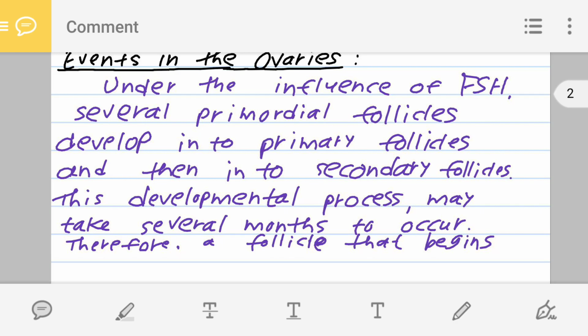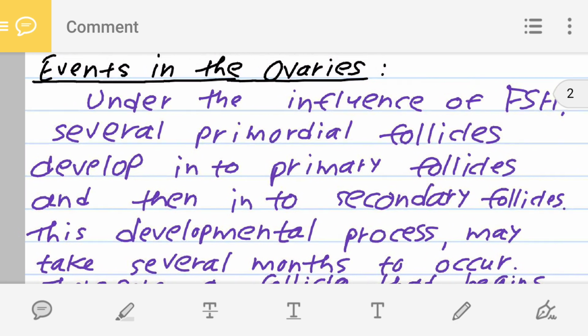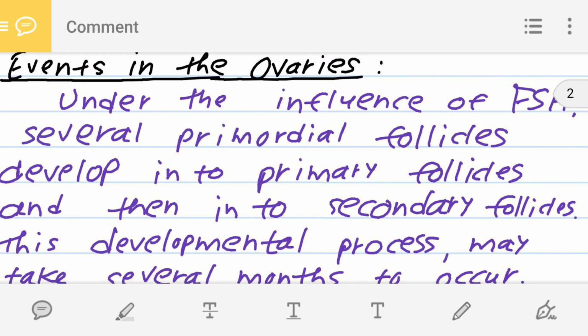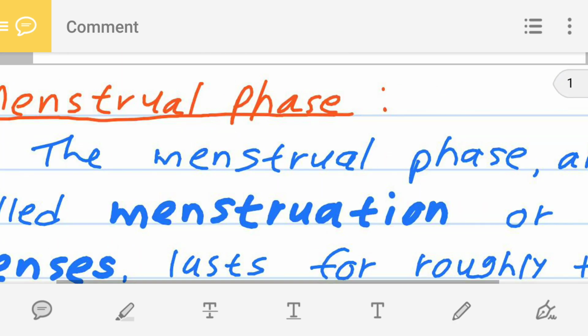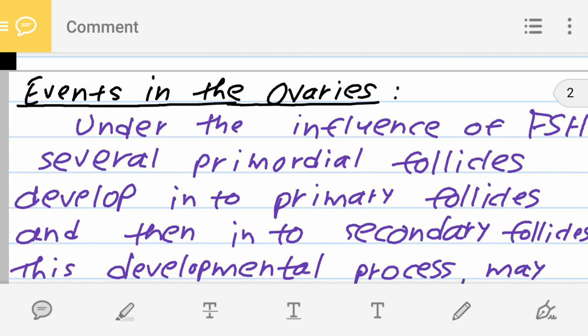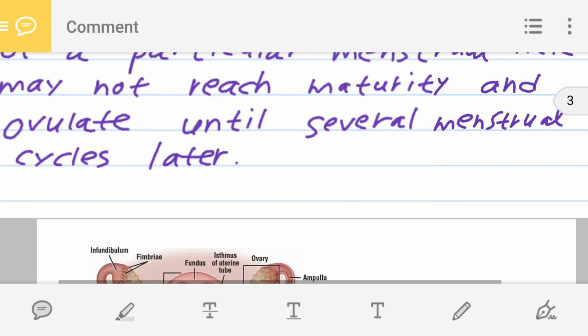Now, when we are studying the menstrual cycle, in our mind we think all the events are taking place in the uterus only. But it is not like that. When the menstrual cycle is taking place in the endometrium of the uterus, there are events which are taking place in the ovaries as well. So during this first phase, the menstrual phase, simultaneously, I am explaining the events that are taking place in the ovaries.